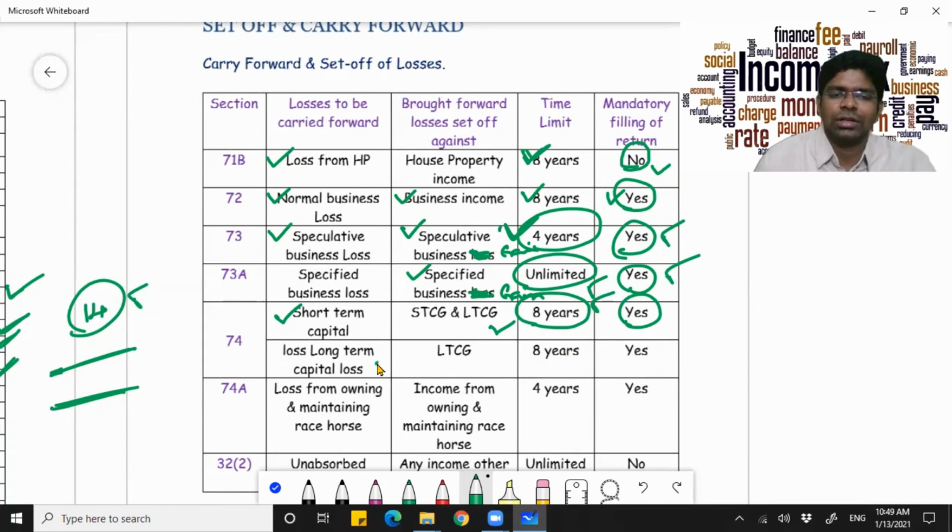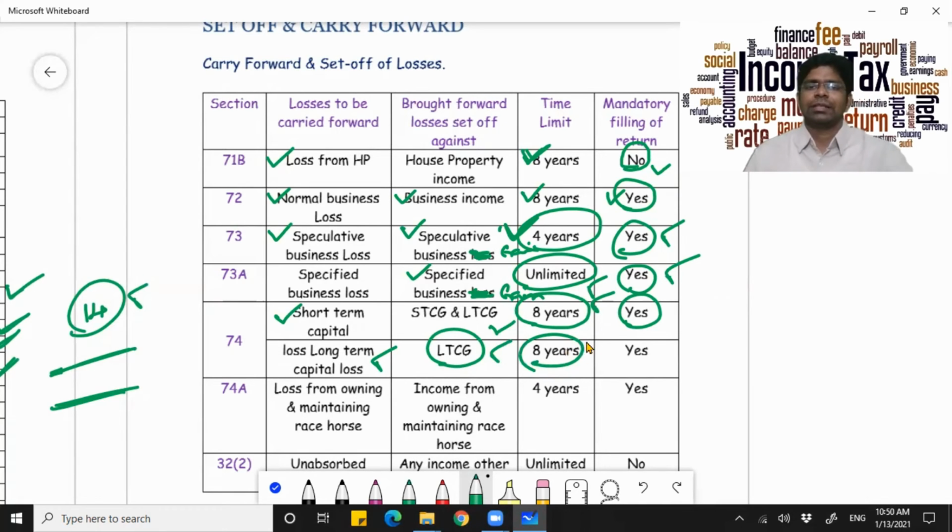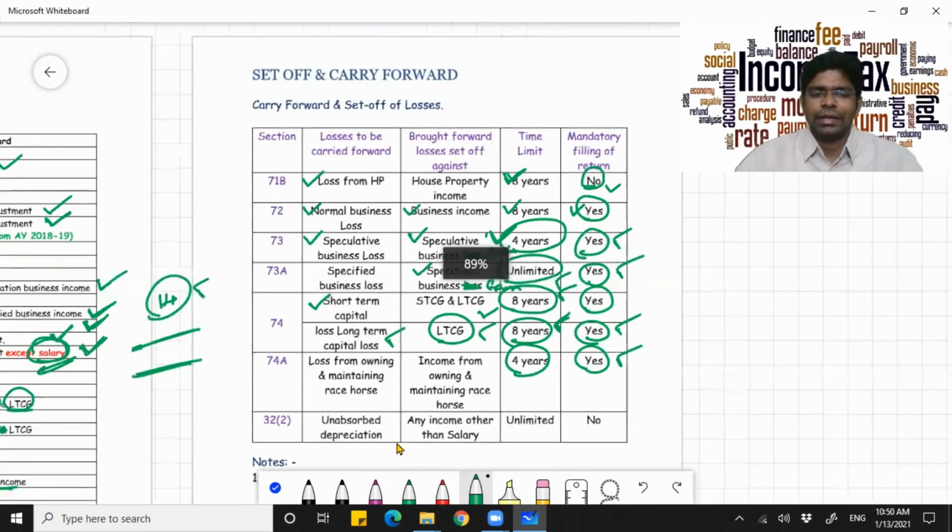And loss from long-term capital loss, you can set it off after carrying it forward also only from long-term capital gain, and the max period you can set it off is for a period of 8 years. That is, you can carry it forward for a period of 8 years, and mandatory filing of return is yes. Coming to loss from owning and maintaining racehorses, you can carry it forward for a period of 4 years, and it is compulsory you file your return, and the brought forward loss also shall be only set off from income from owning and maintaining race horses.